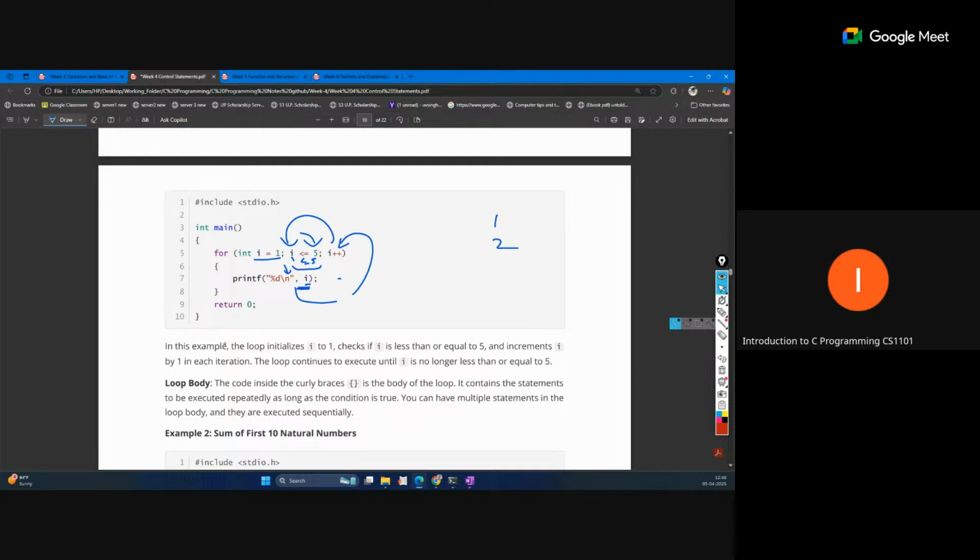Then again it will increment to 3. 3 is still less than or equal to 5. Again print. Then it will become 4. 4 is still less than or equal to 5. Yes. Again 5. 5 is still less than or equal to 5. Okay, then it will become 6. Now 6 is not less than or equal to 5, so this becomes false. At that time, your control will come out of this loop. This loop will terminate, and your control will come here.